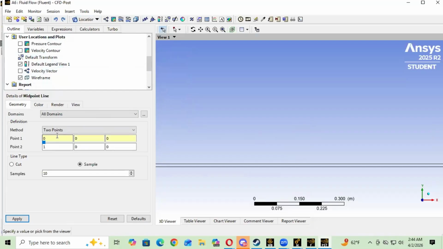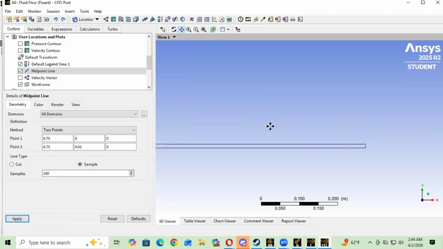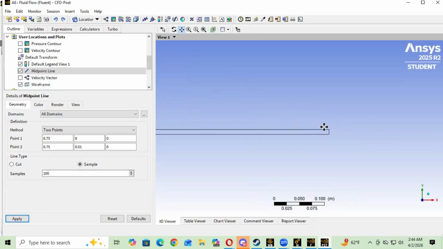The midpoint line is going to start at 0.75 in the x coordinate for both, so it's going to be a vertical line. The second value is going to be 0.01, which is the height. The rest is going to be the same. The samples is just going to be 100 to get a good reading. Okay, so here, this yellow line.